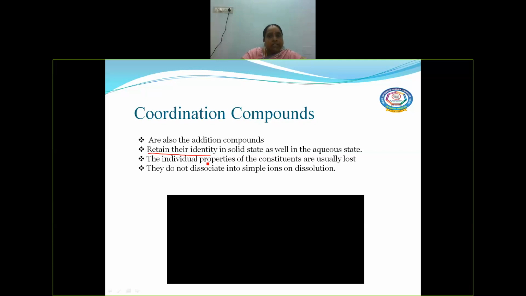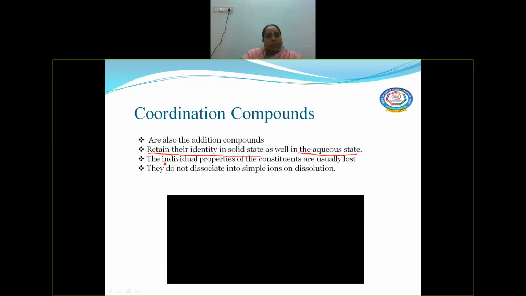But here, the complex of the coordination compound will not get dissociated. Okay, so they'll retain their identity in solid state as well as in the aqueous state. Aqueous state means what? In solution form.